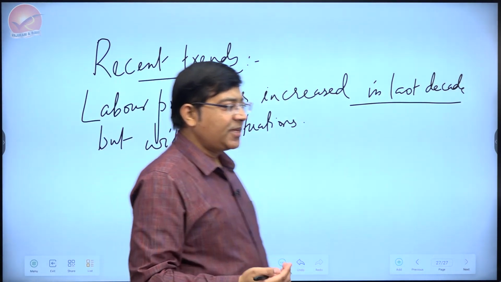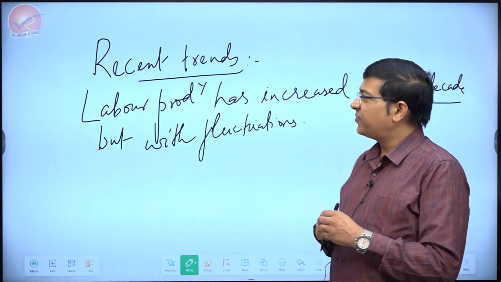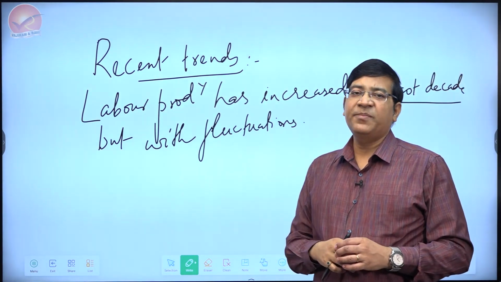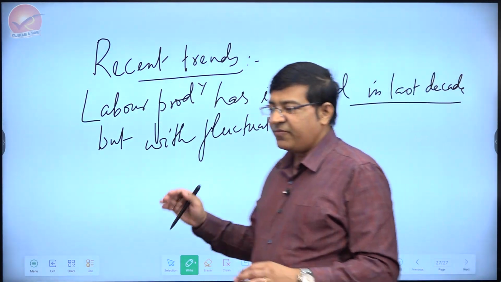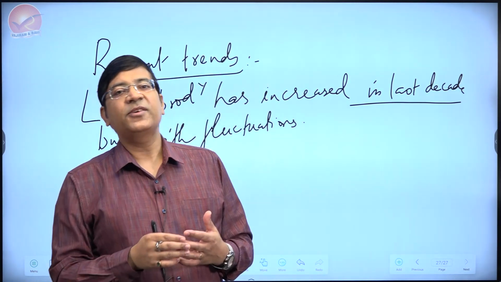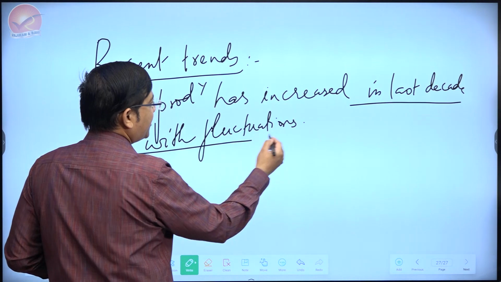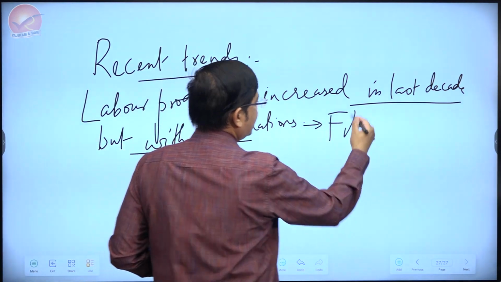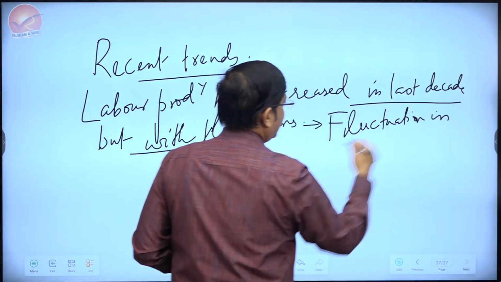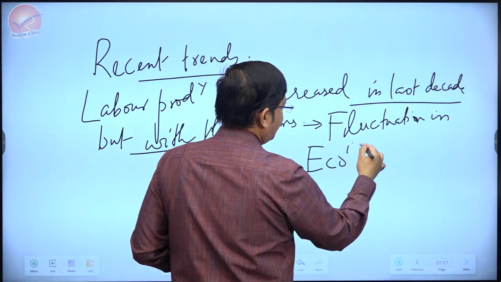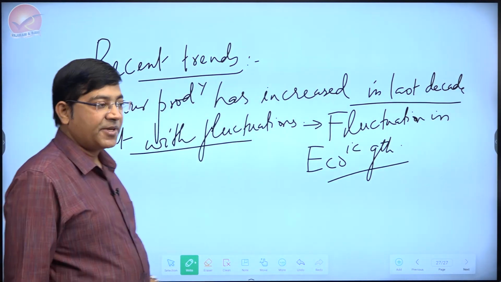Well, ideally you should give some data, but in a GS paper, we don't expect that students would have gone through so much detailed data on labor productivity. So I don't think you should worry much about data. But if you have done some broader readings of the economy, you should be aware that there has been fluctuation, and that is what also explains fluctuations in economic growth. In fact, that will give more weightage to your answer that economic growth is dependent on labor productivity.